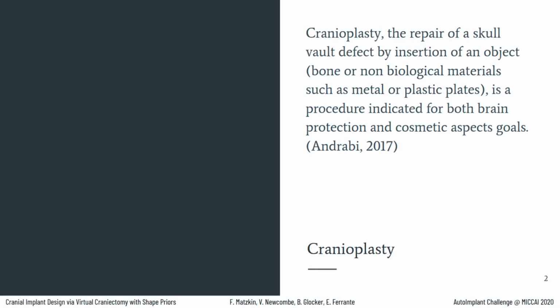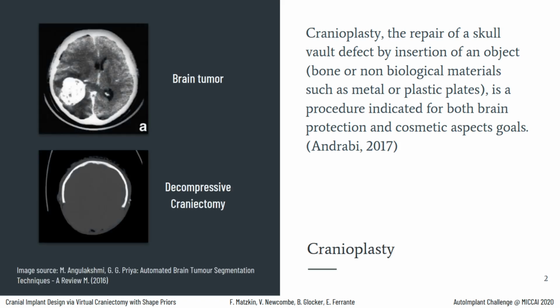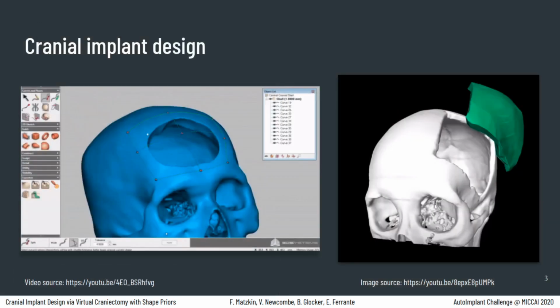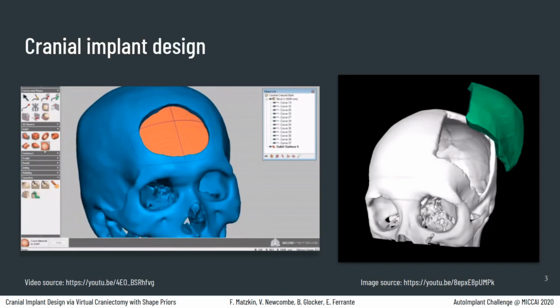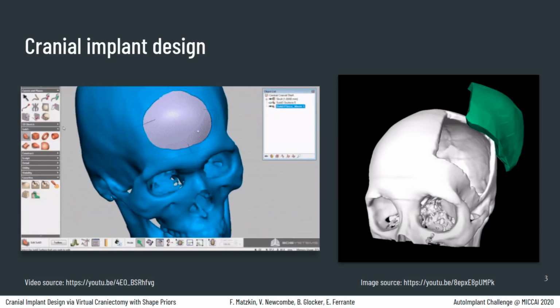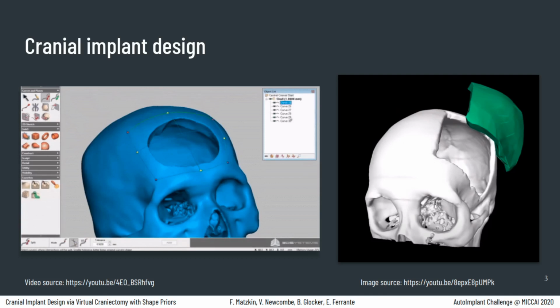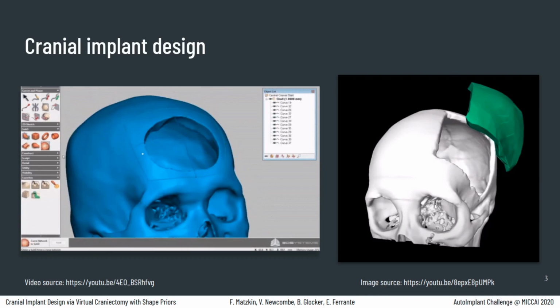Cranioplasty is a surgical procedure aimed at repairing a skull vault defect by insertion of a bone or non-biological implant, for example metal or plastic. Such skull defects may exist due to different reasons, like a brain tumor removal procedure or a decompressive craniectomy surgery following a traumatic brain injury. Cranial implant design is usually performed by experts using computer-aided design software specifically tailored for this task. Here we focus on reconstructing the flap only, on skulls extracted from high-resolution and anisotropic computed tomography images.